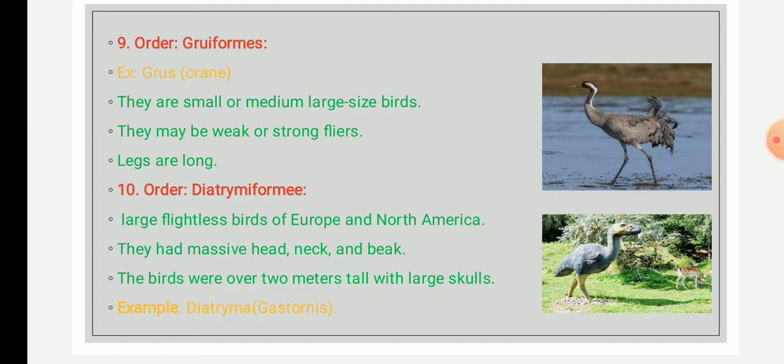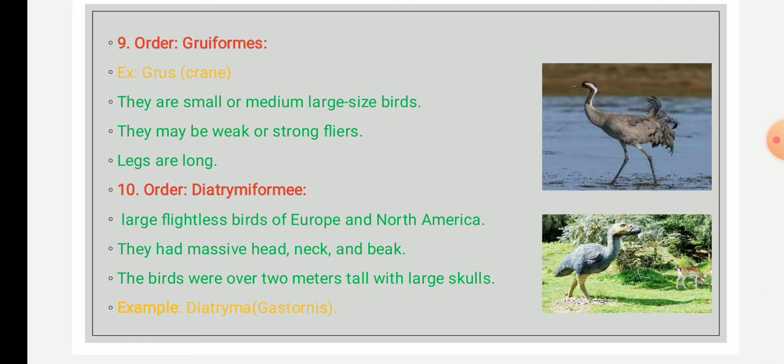The toes are not webbed, as they are found in marshy areas, and the nest may be built on the ground. Sometimes the nests of these birds are floating platform nests. An example of a member of the Gruiformes is Grus, that is, the crane.